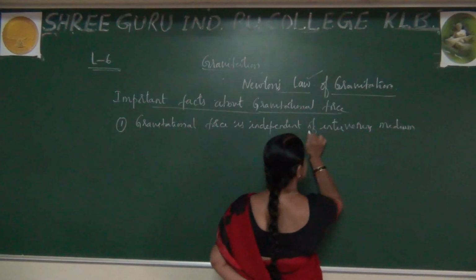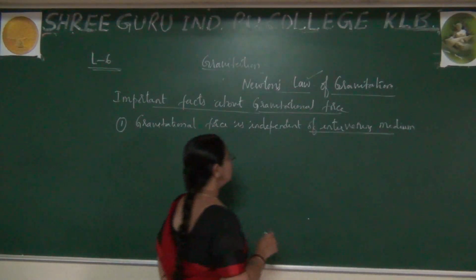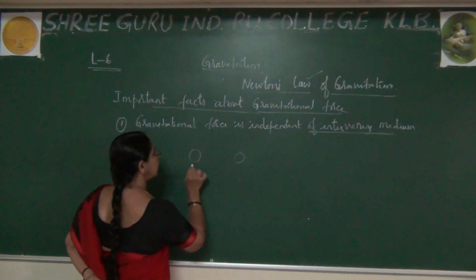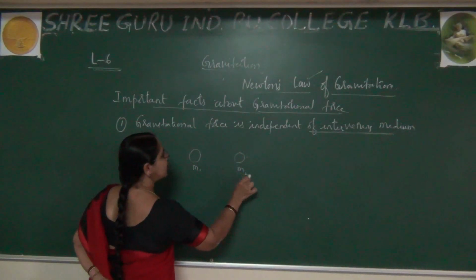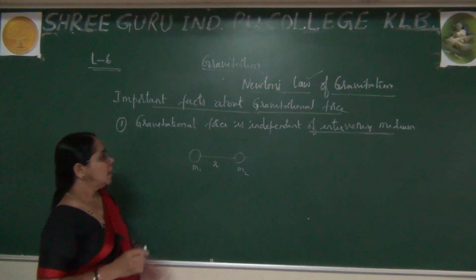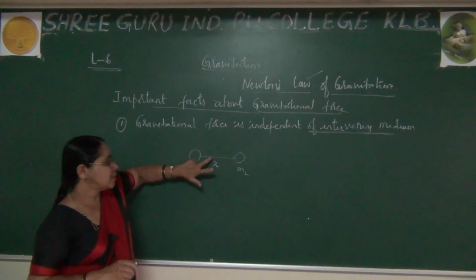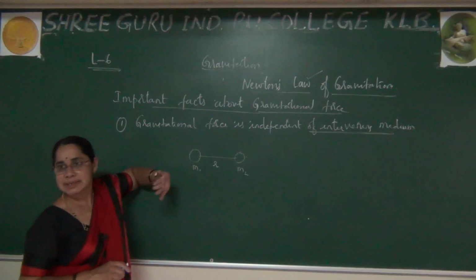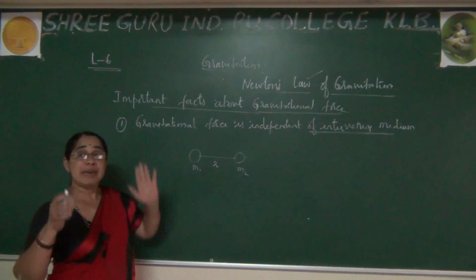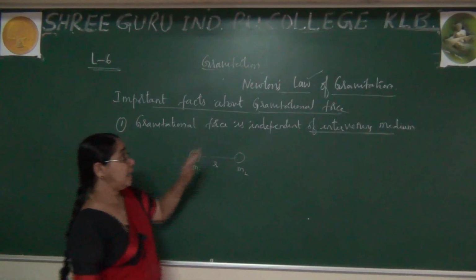What do you mean by this? Please observe. In an earlier class I took two masses separated by some distance, that is r. There arises a force of attraction between these two masses, right? Now, if I place a medium between them, the force is independent of it.